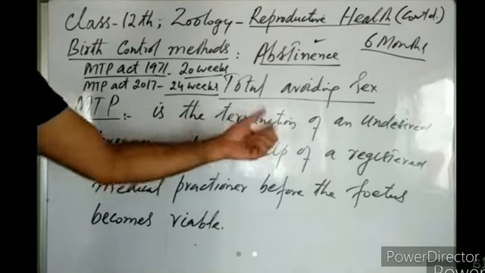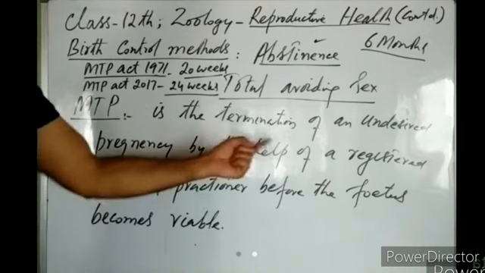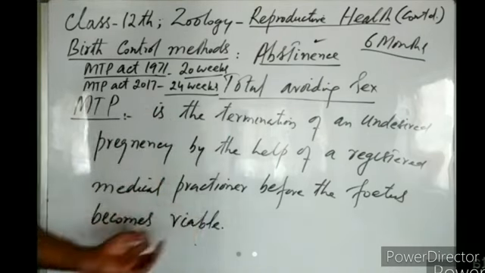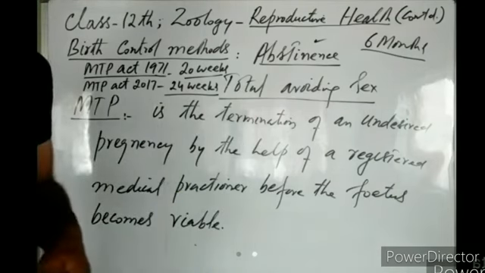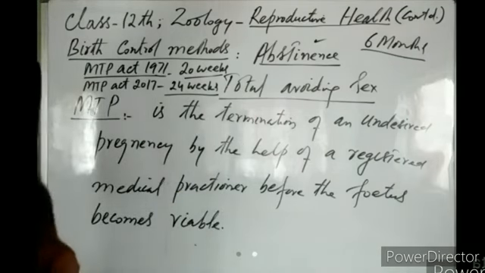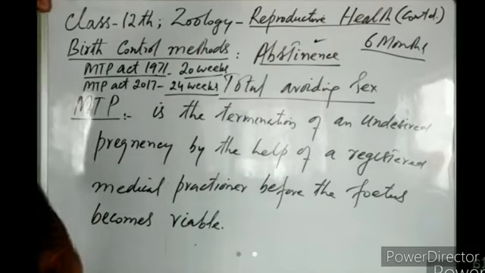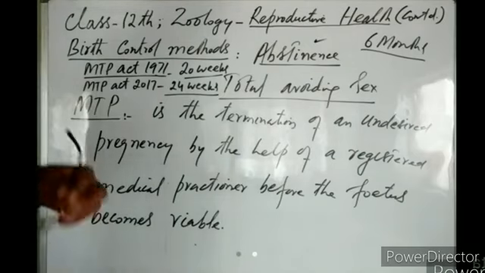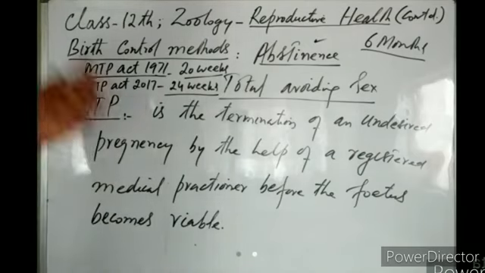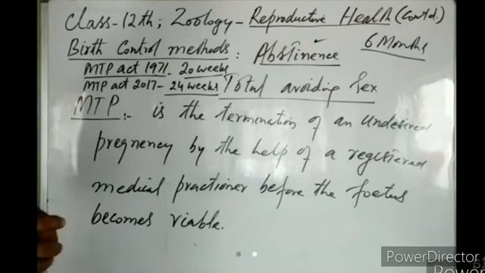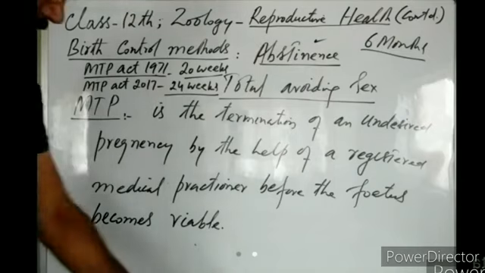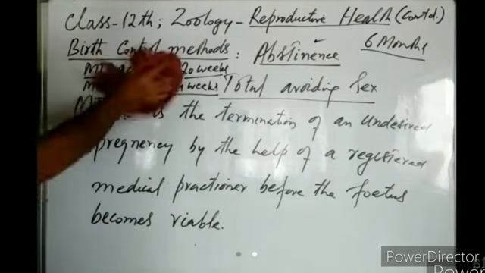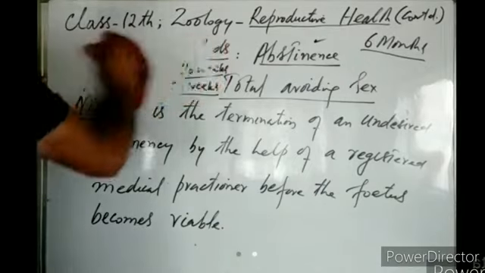It is the termination of an undesired pregnancy by the help of a registered medical practitioner before the fetus becomes viable. So when an abortion is carried out on some medical grounds, then it is known as MTP. So which abortion can be called MTP? Let's have a look. MTP is guided by some medical laws. So which abortion is considered as MTP? Let's have a look at that.